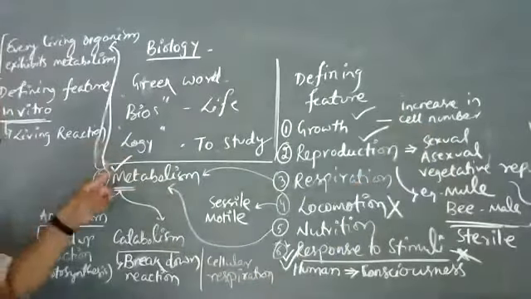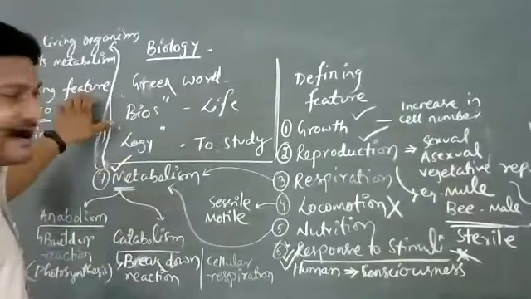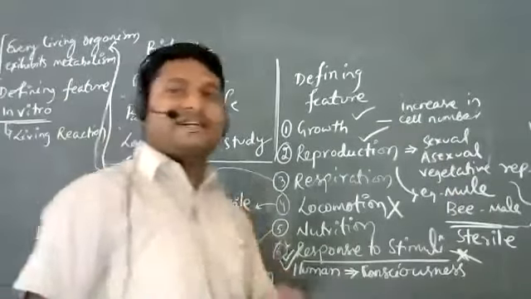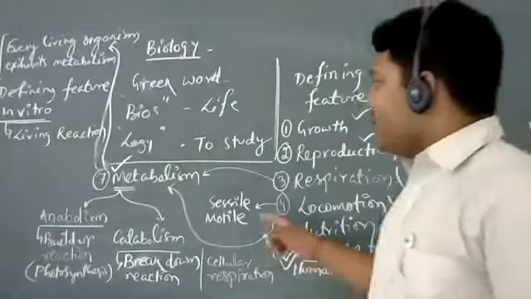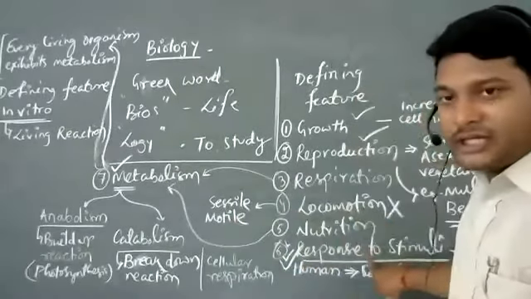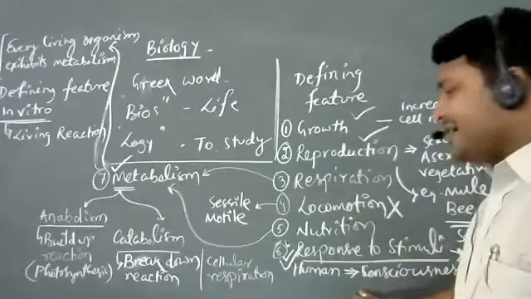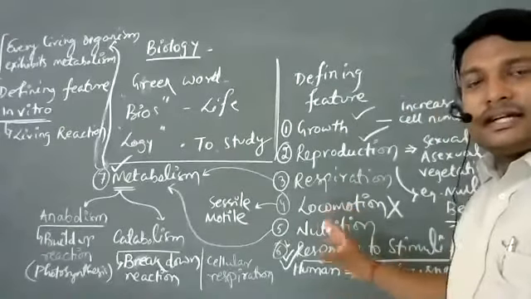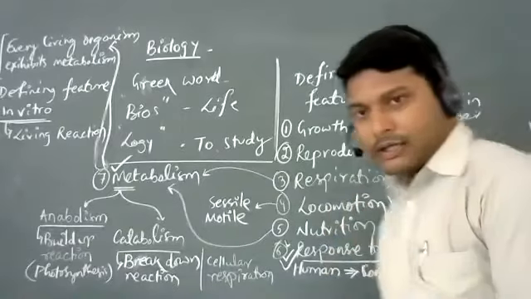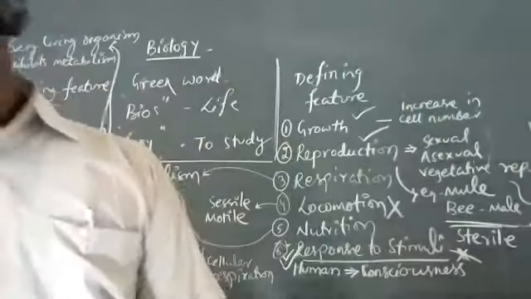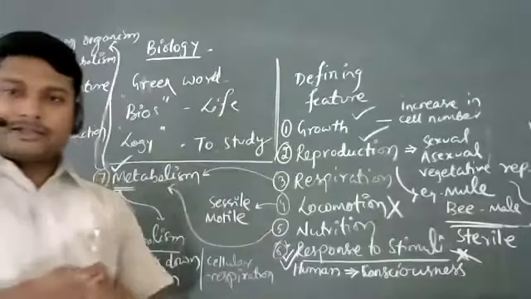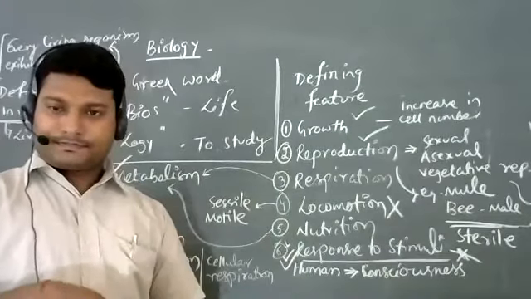Now, when we talk about metabolism, it is a defining feature as it is found in every single living organism. And also, when we talk about response to stimuli or consciousness, this is again something that you will find in every single living organism. Am I clear with this? Should we move forward?